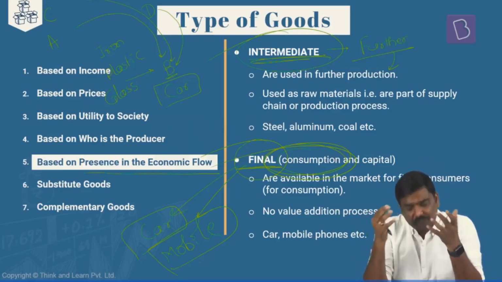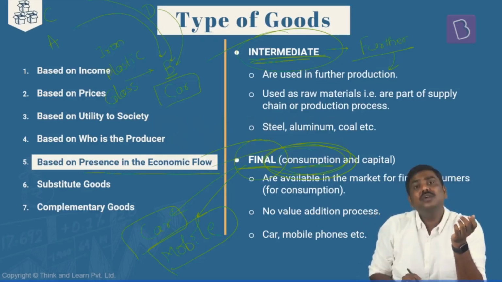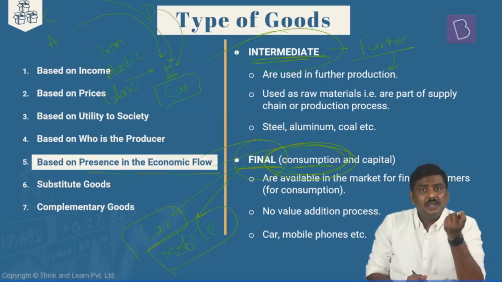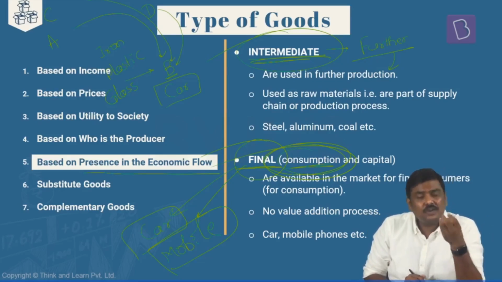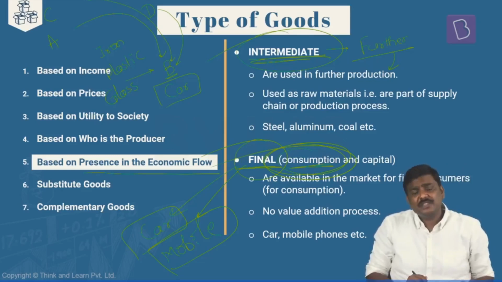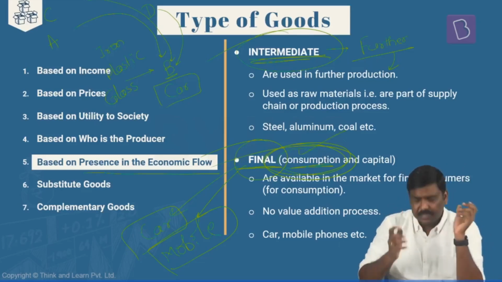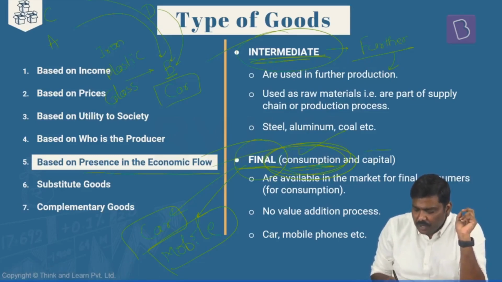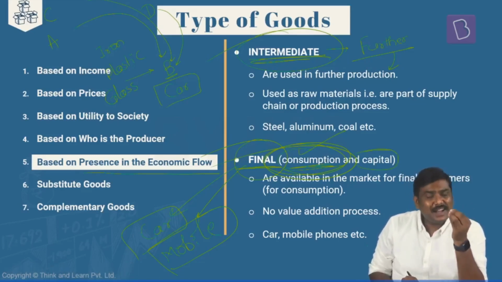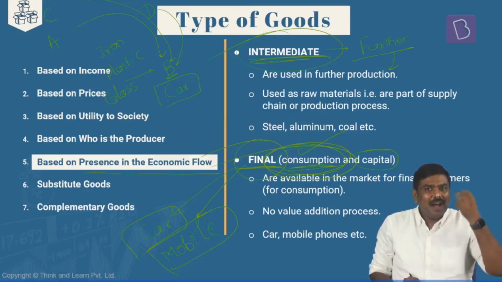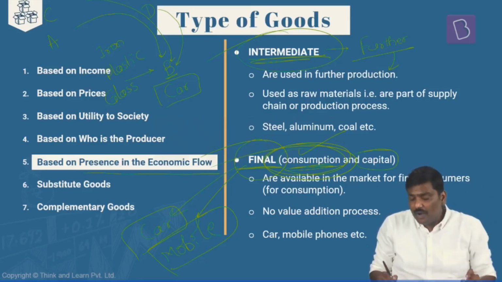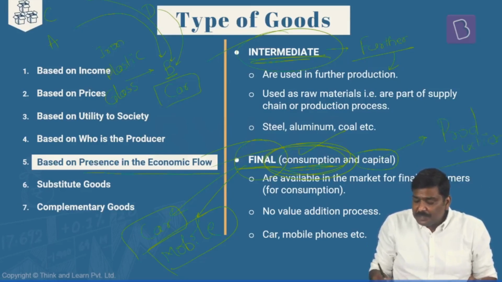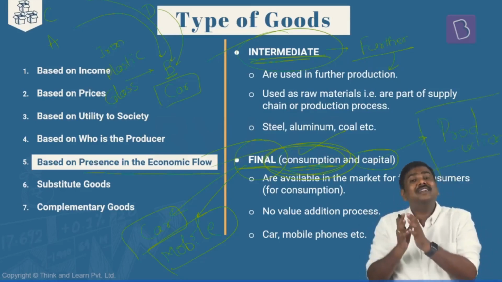Another type of final good is consumption goods, or the consumer goods. Consumer goods are those electronic items, the vehicles, and the food articles that you have purchased. All of them are examples of consumption goods. In addition to this, there is also the capital good. What do you mean by capital good? Capital goods are those goods which are used for the production of other goods. Using these goods, we actually produce other goods.